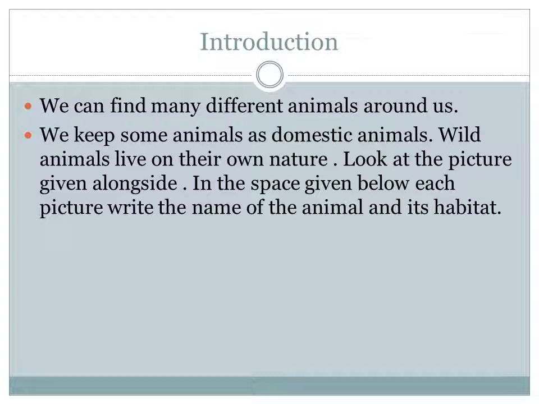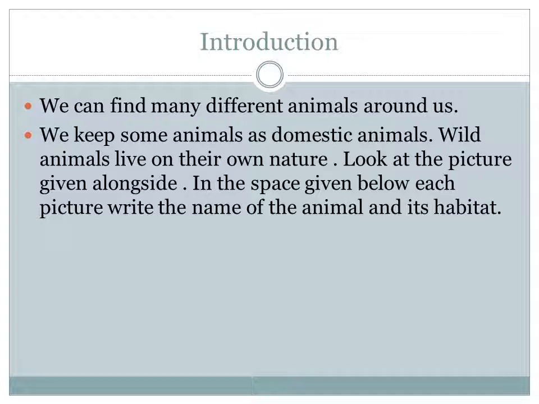And everyone write in your book. Second one, it is a camel. It lives in desert. Third one, it is a tiger. It lives in forest. And then fourth one, it is an octopus.